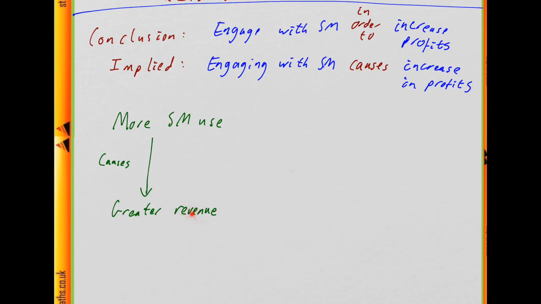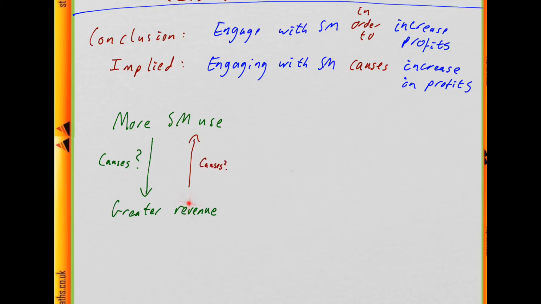Okay, so the reasons talked about revenue and the conclusion talks about profits, but there's no reason to think that greater revenue won't cause greater profits in this particular case. So we'll ignore the difference between them for now. But the point is that based on the information we have, we only know that these two are associated. We don't know the direction of causation.